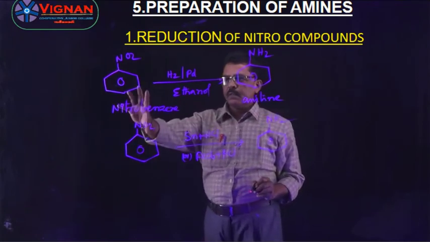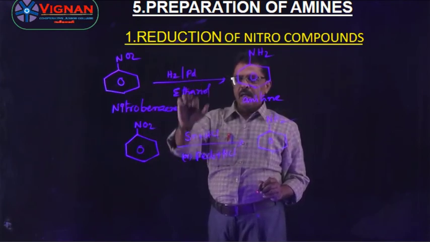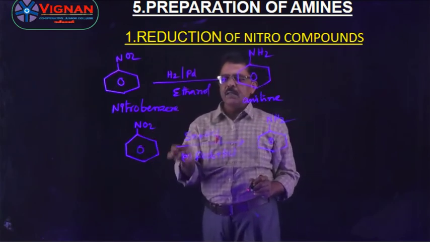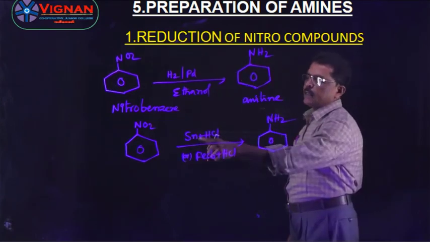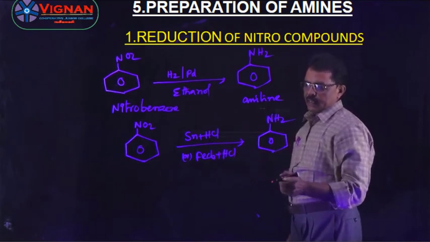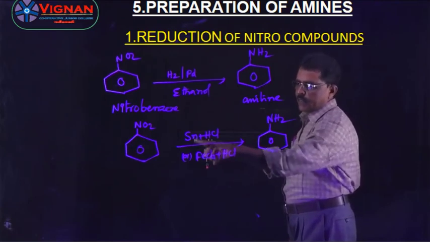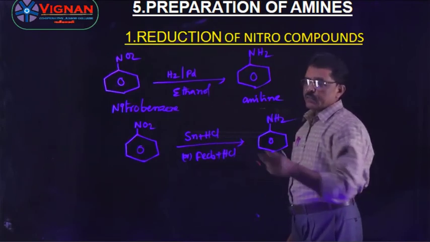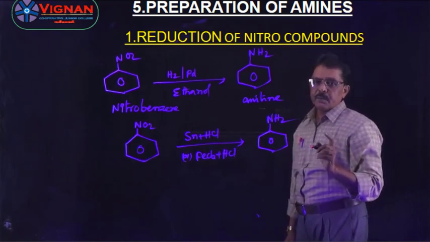So nitro compounds reduced with hydrogen in the presence of palladium catalyst and ethanol give aniline. Nitro compounds reduced with tin and hydrochloric acid, or Fe and HCl, give aniline. Here what will happen? Metal with acid liberates hydrogen, which reduces the nitrobenzene into aniline. This is the first method of preparation of amines.